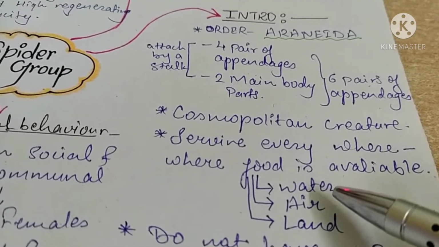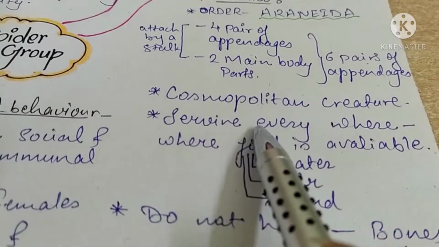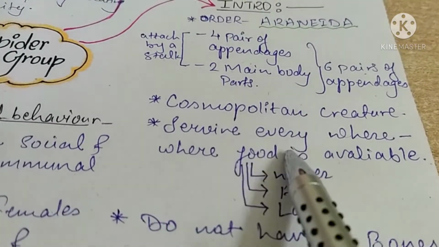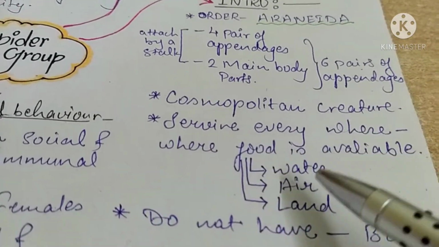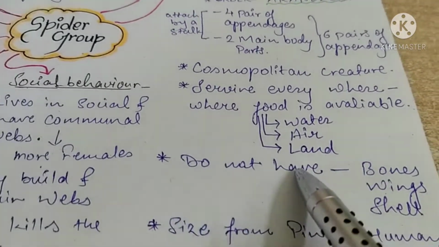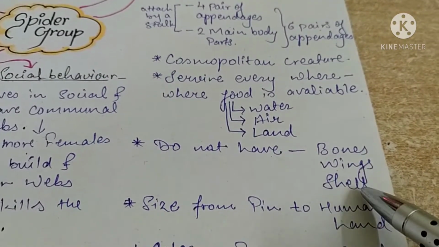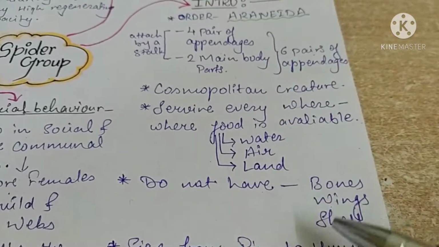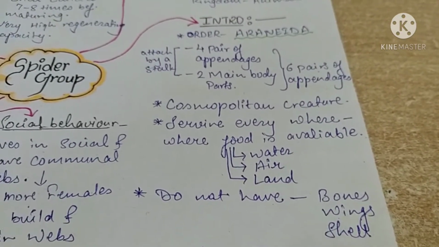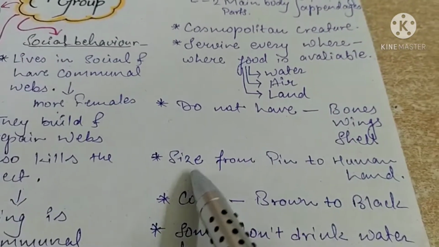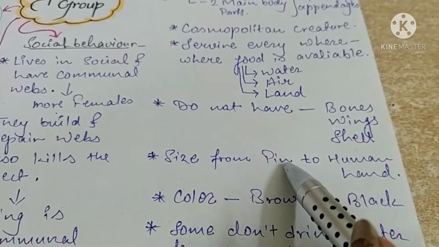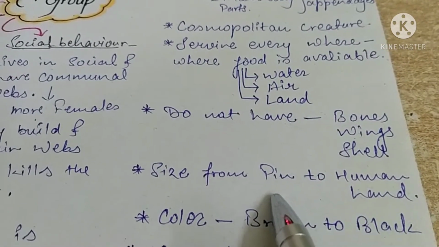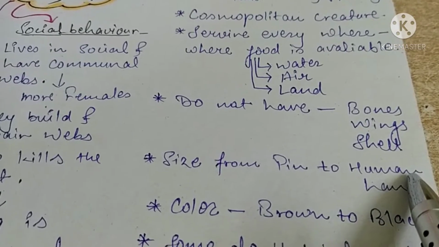They just require food for surviving. Where there is food available, spiders can be found. They don't have bones, wings and shell, but they have cuticles present on the legs and the body part. Their size varies from a pin to a human hand, from very small tiny spiders to huge monster spiders.